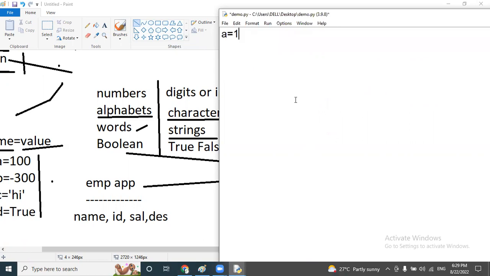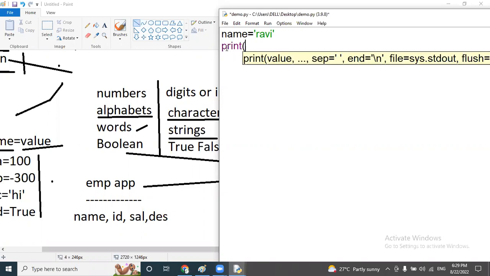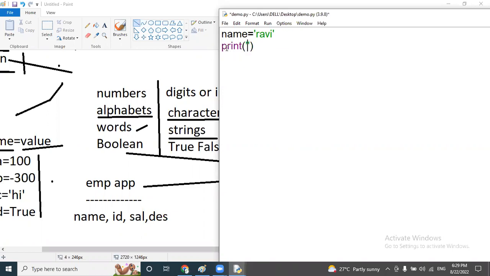And now just observe here. Here I have a value equal to 10. So if I'm going to print a, simply they will print 10 on the screen. Similarly, I have one variable name equal to Ravi. So I want to display this variable name along with some statement. For example, print of, here I'm going to write hello Mr. I have mentioned. After that, enter the comma. I'm going to mention the variable name.